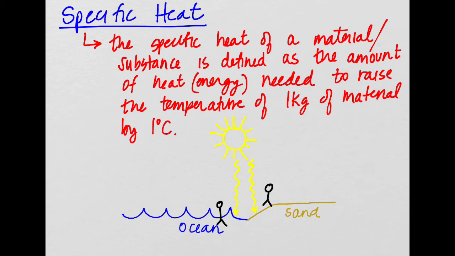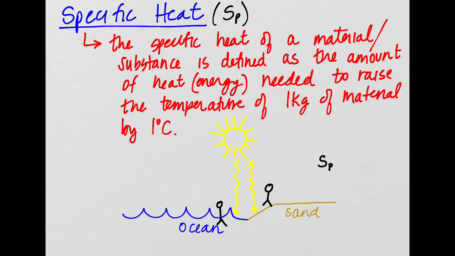The reason for that is because the specific heat of the sand is much lower than the specific heat of the water. The specific heat, which I should tell you, we abbreviate as SP, like that. Is that how they do it in your book too? I think that's how they should do it. Oh, they might do it as Q. We'll come to that later.